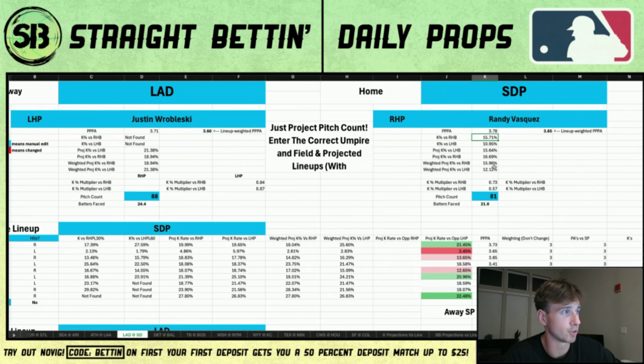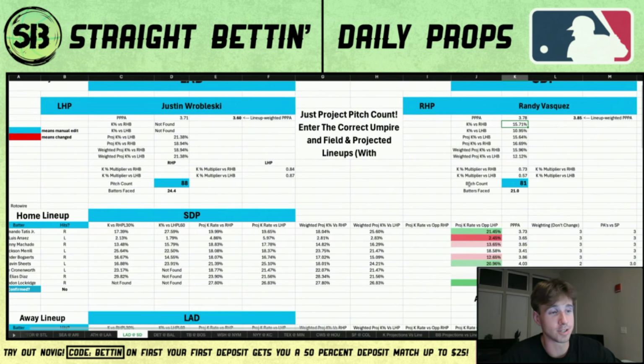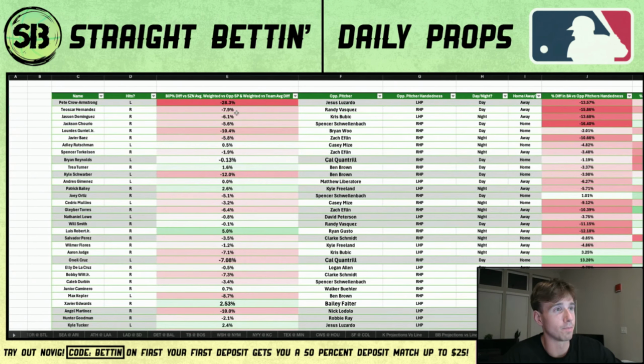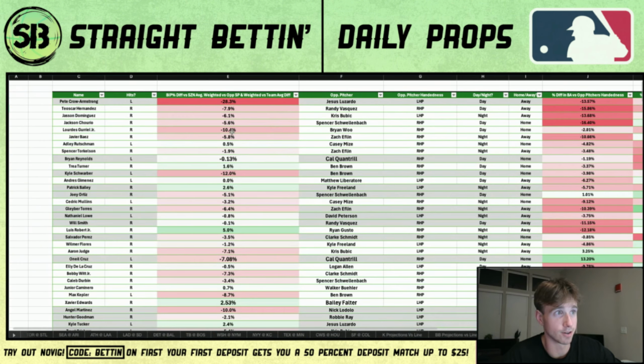And then the final thing too is Randy Vasquez doesn't really strike people out, but at least he does have a 0.73 K multiplier against righties and then a 0.57 against lefties. So lefties against Vasquez could be interesting, but basically every split is going up against Teoscar Hernandez. So let's go back over to that sheet too. Yeah, ball in play percentage just dips a ton against righties, even against guys like Randy Vasquez, right? For Teoscar.